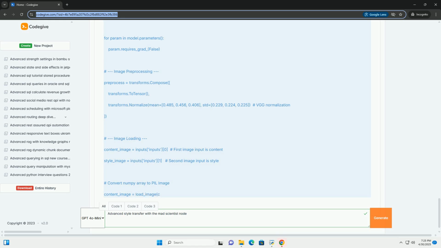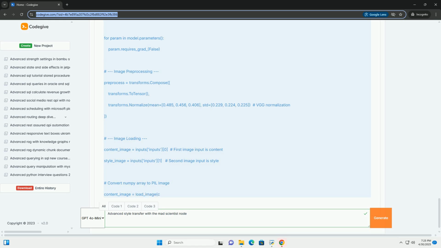Optimization loop. Iterates for a specified number of steps. Calculates the content loss, style loss, and TV loss. Computes the total loss. Performs backpropagation to calculate gradients. Updates the stylized image. Prints the loss value every 10 iterations.